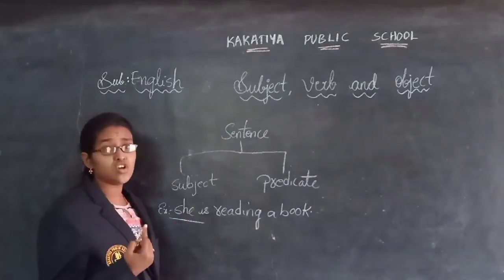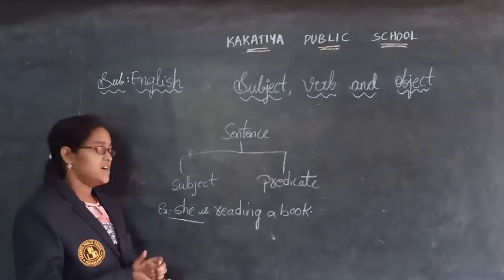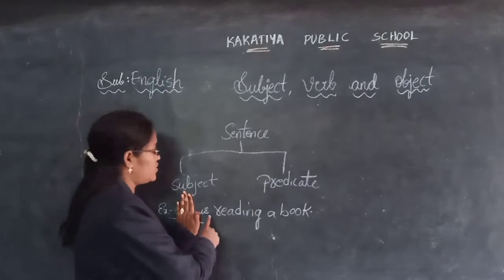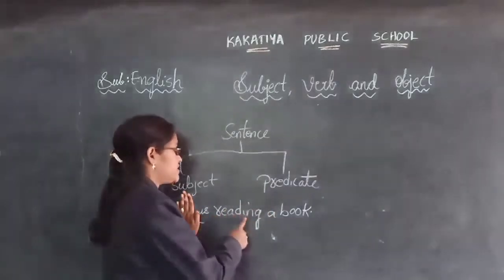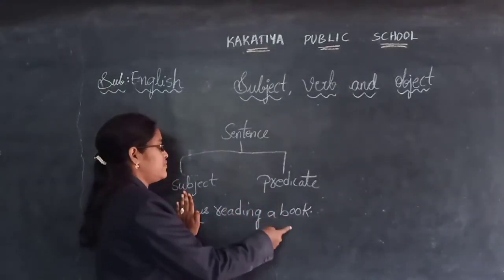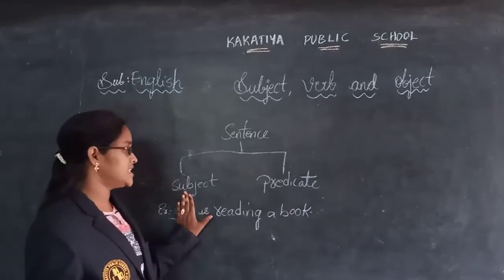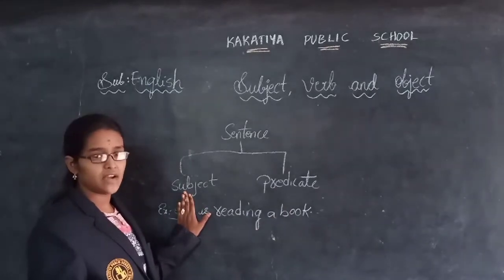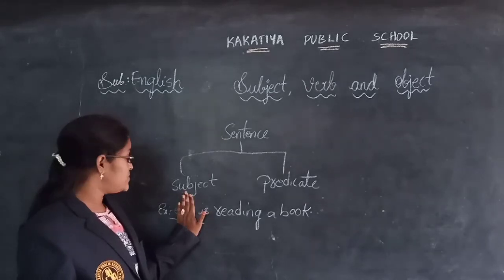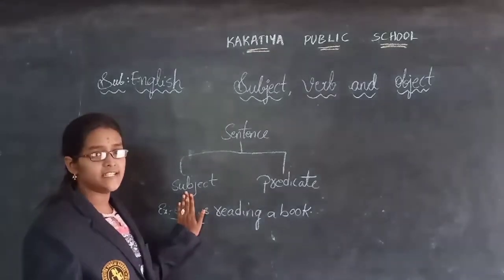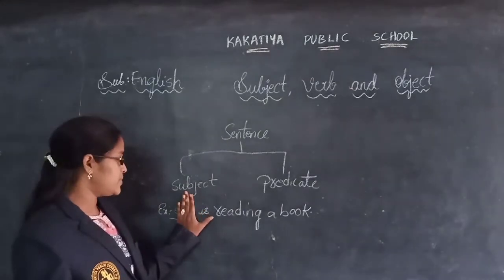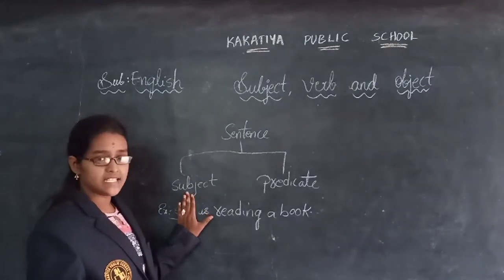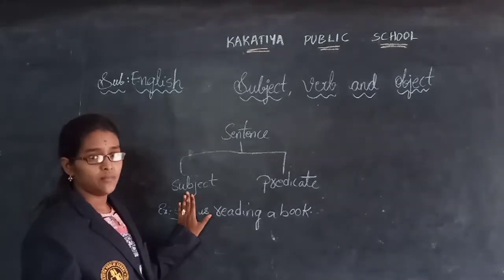Who is reading a book? She is reading a book. For example, observe, children, she is not there here. I have written only these few words: is reading a book. What are you understanding by reading this sentence? Does the sentence have any meaning? No, it doesn't have any meaning. Why? Because the subject is not there in this sentence.